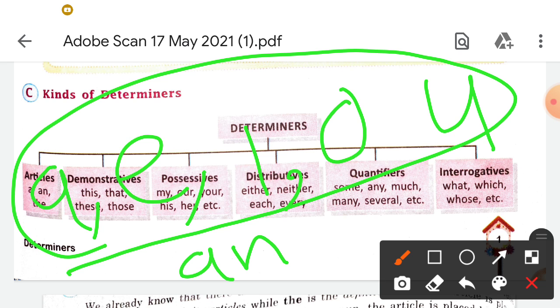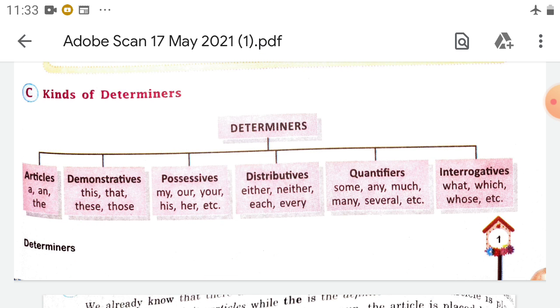Okay, but not in all the cases. So we will see where we use an, but not in each and every case. There are some exceptional cases also where we do not use an. Okay, so we have done it.